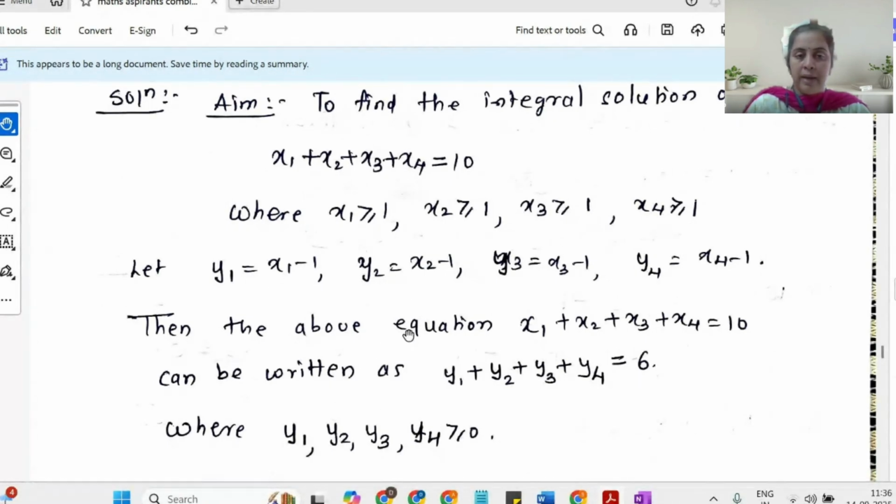Similarly, y2, y3 and y4 will be greater than or equal to 0. If I write this equation in terms of the y's, I consider y1 plus y2 plus y3 plus y4.